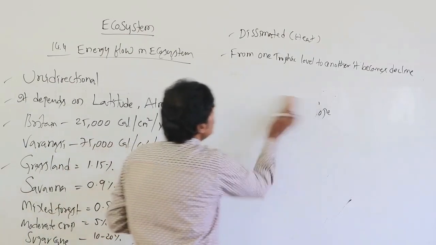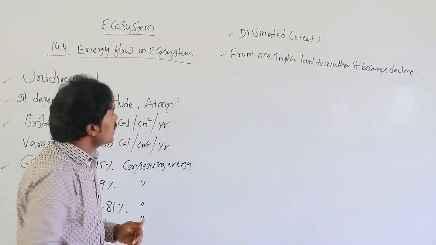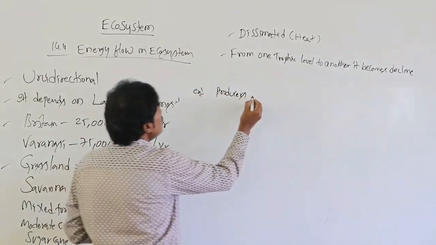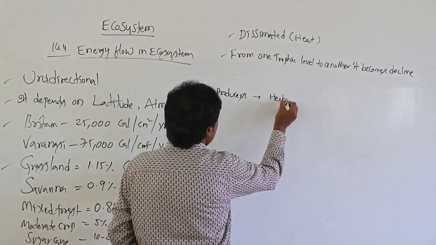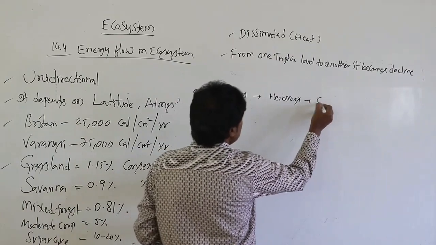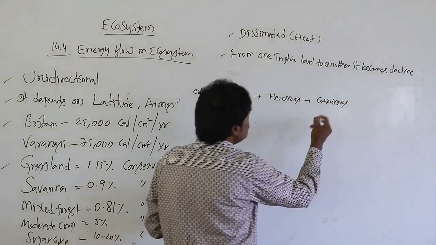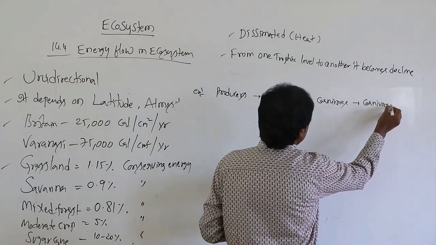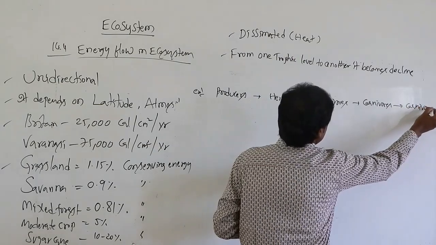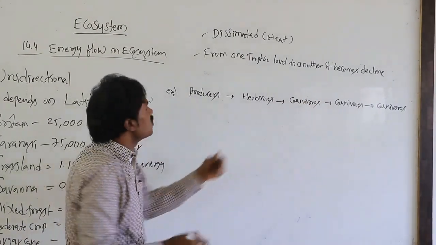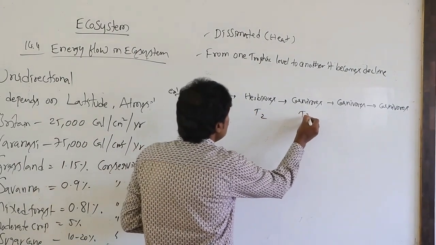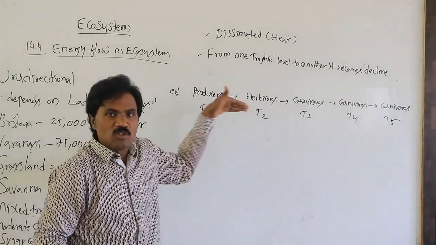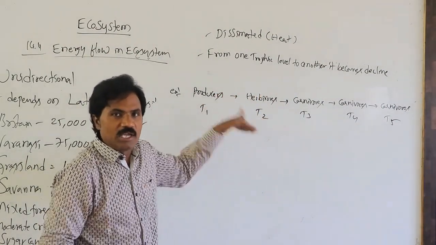For example, there are producers, herbivores, primary carnivores, secondary carnivores, tertiary carnivores, different levels. That means T1, T2, T3, T4, T5, many different levels. Across these levels, the flow of energy gradually decreases.